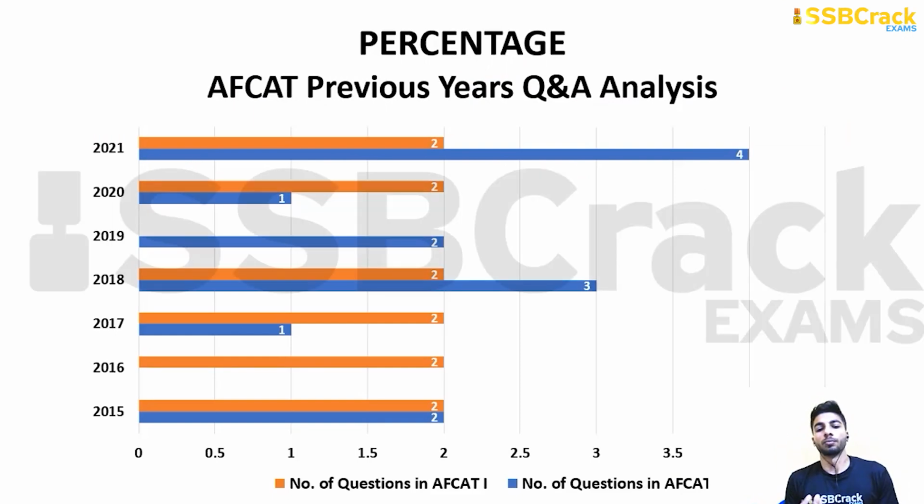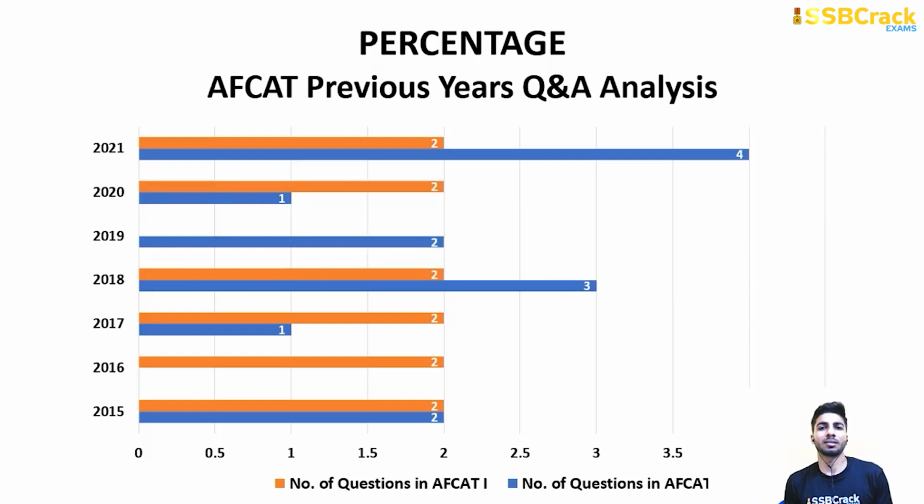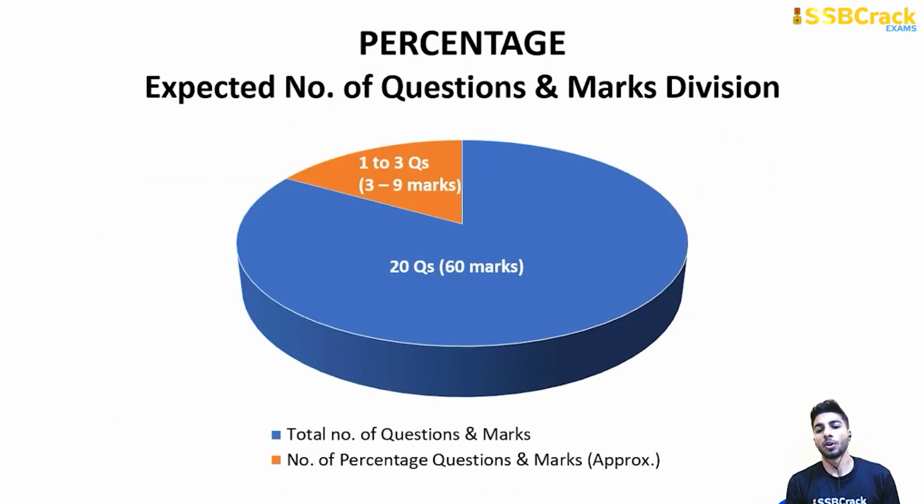Now we are going to move on to our second topic, that is percentage. If you know the basics of percentage, you can solve every question from this topic. The maximum number of questions asked is 4 and the minimum is 1. So this is an important topic. If we talk about the marking scheme, 1 to 4 questions means 3 to 12 marks or so.